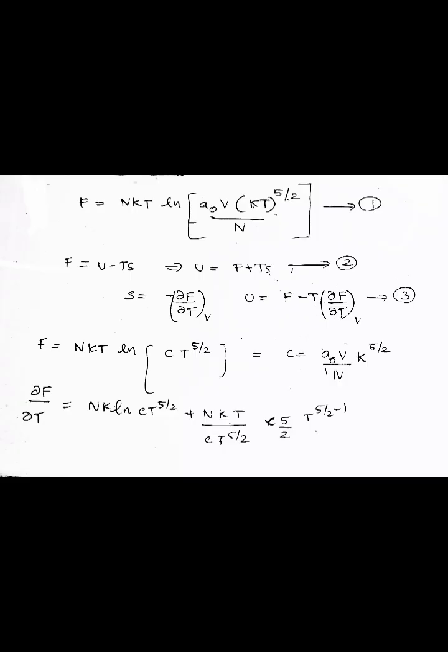at constant volume. If we substitute A0 V k raised to 5 by 2 by n as C, we can write equation number 1 as F is equal to nkT into ln of C T raised to 5 by 2. And here ∂F/∂T is equal to nk ln C T raised to 5 by 2 plus nkT by C T raised to 5 by 2 into C into 5 by 2 T raised to 5 by 2 minus 1. So here T into ∂F/∂T at constant volume is equal to nkT ln C T raised to 5 by 2 plus 5 by 2 nkT into 1 by C T raised to 5 by 2 into C T raised to 5 by 2 minus 1 plus 1.